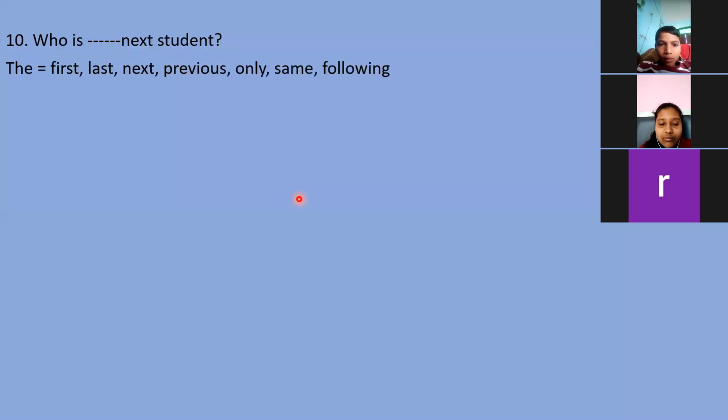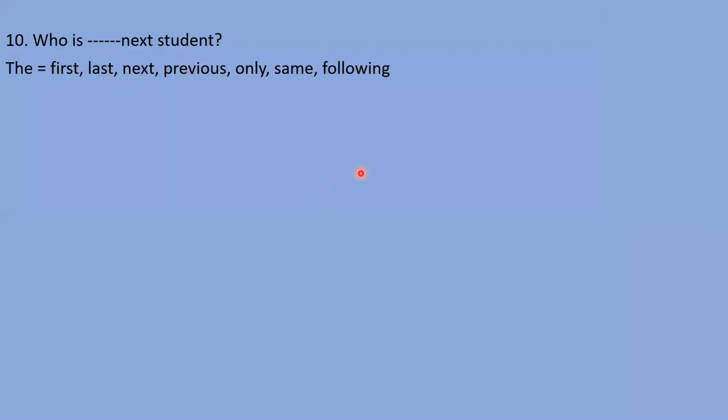So dear students, in English some words are there with which we should always use the, like the first, the last, the next, the previous, only, same, following. Remember these words. Whenever you write these words, you need to write the before them. The first month, the last bench, the previous bench, the only boy, the same boy, the following question. So we need to use the with these words.